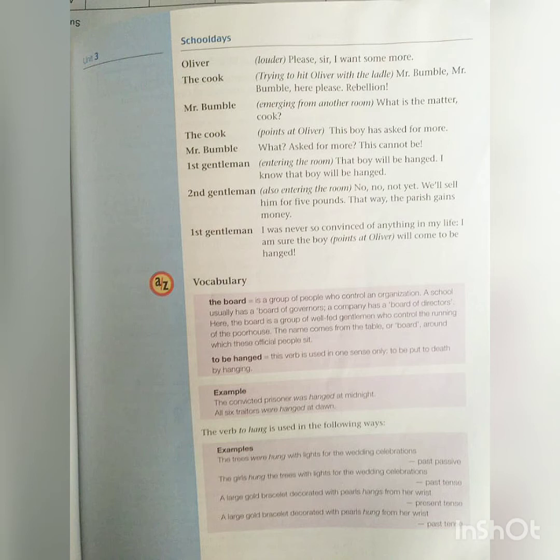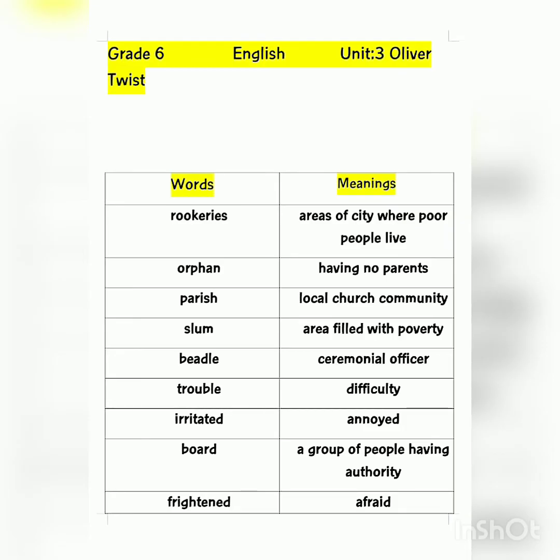Hearing this, the cook calls Mr. Bumble and says that there is a rebellion, someone is asking for more food. Then Mr. Bumble says this cannot be done, and the gentlemen who are sitting over there, the members of the board, say that he must be hanged. The second gentleman says that no, he should be sold for £5. That is how we can get the money for the parish children. Then the first gentleman says that no, he must be hanged.